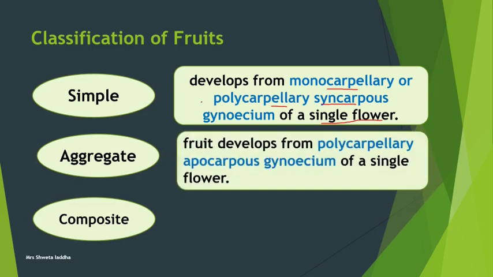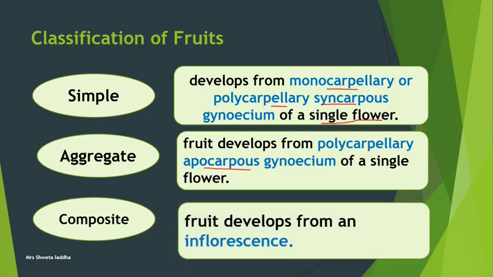Aggregate fruit develops from again a single flower having a polycarpellary apocarpous gynoecium. Apocarpous means there are many carpels but the carpels are free from each other. So small fruitlets are formed and aggregate fruits are actually a collection of these small fruitlets.